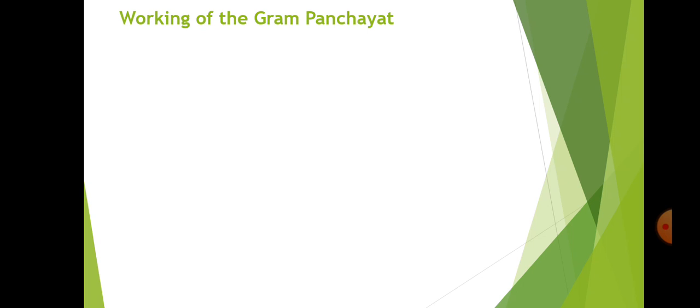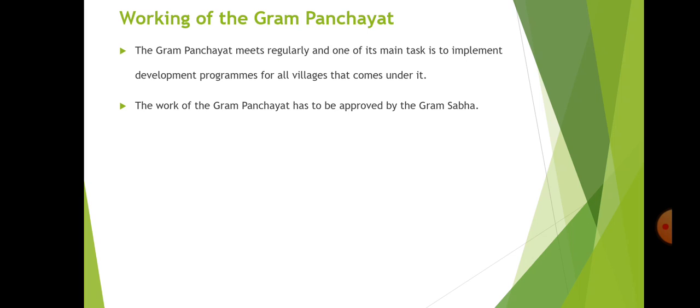Then the working of the Gram Panchayat: which kind of work does the Gram Panchayat have to do? The Gram Panchayat meets regularly and one of its main tasks is to implement development programs for the villages. Mostly the most important work is to implement the development programs for the villages, either one village or a few villages.